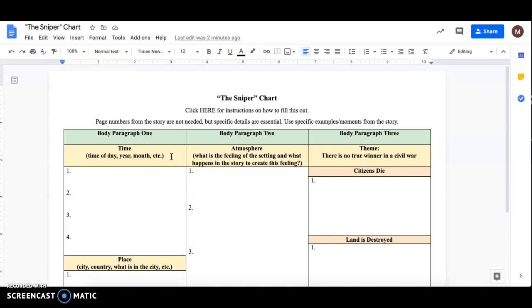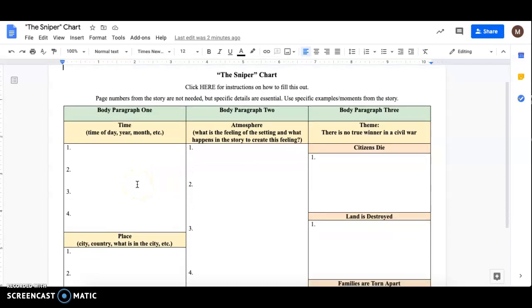So what that means is maybe split screen it or maybe have the story up while you're reading, maybe on your phone. And then as you're reading, you will fill this out. This will eventually become your essay. As you can see here, body paragraph 1 will eventually be about the time and the place. So like the setting of the story. When does it take place and where does it take place?